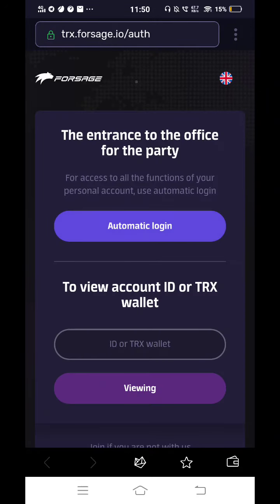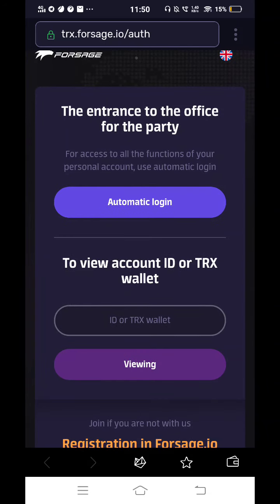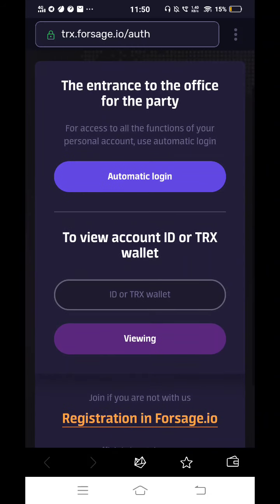Once you put in the link, it will ask you. Now I have joined, so I will not be able to do the registration, and I will automatically log into my account. But if you are joining for the first time, it will ask you to register, and the auto registration option will be there. You need to click on that option, auto registration.